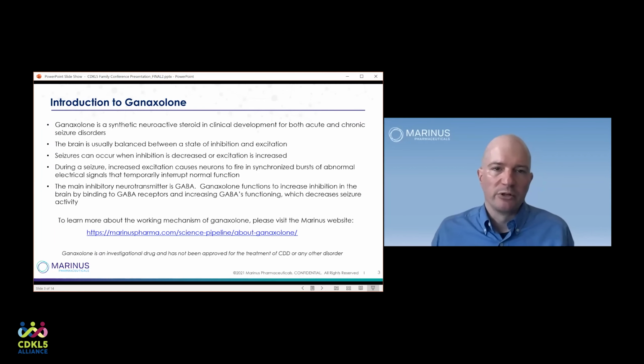So to start, I just want to familiarize you with the Ganaxolone molecule itself. It is a synthetic neuroactive steroid, which is in clinical development for both acute and chronic seizure disorders. It has been in development for quite some time for a number of indications, and we are excited because with all of that information that's been collected, we have a lot of information about its safety and tolerability. In addition, CDKL5 deficiency is the indication for which we have data that will allow us to go for approval. And so that's the data that we're going to review today and the mechanism by which it can help CDKL5.